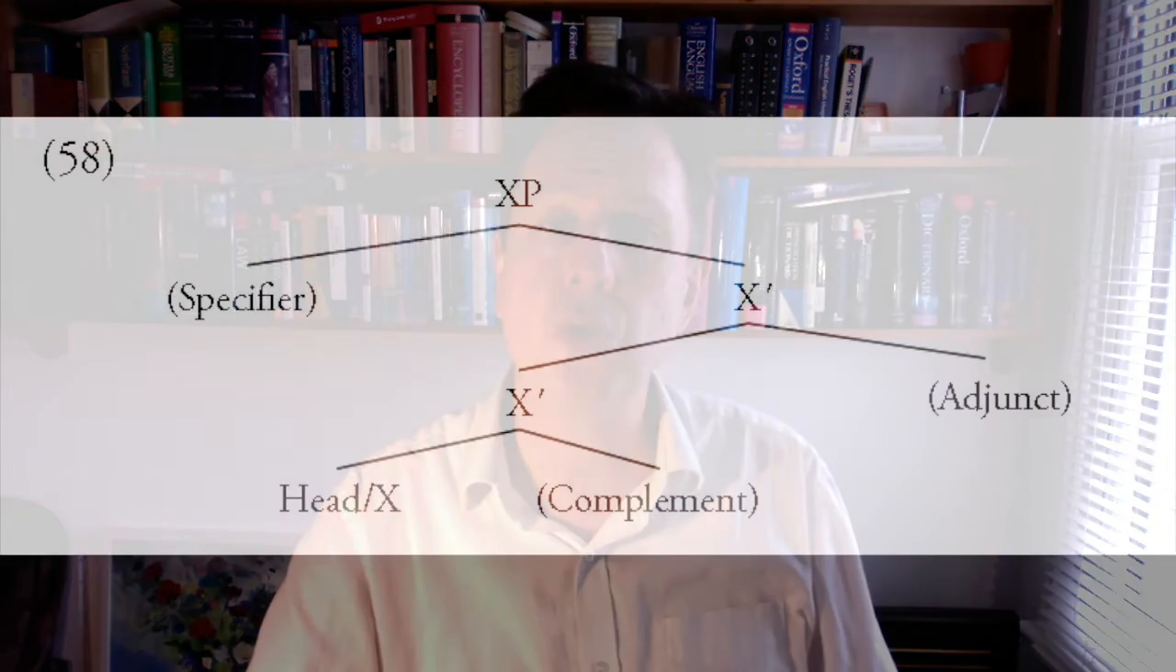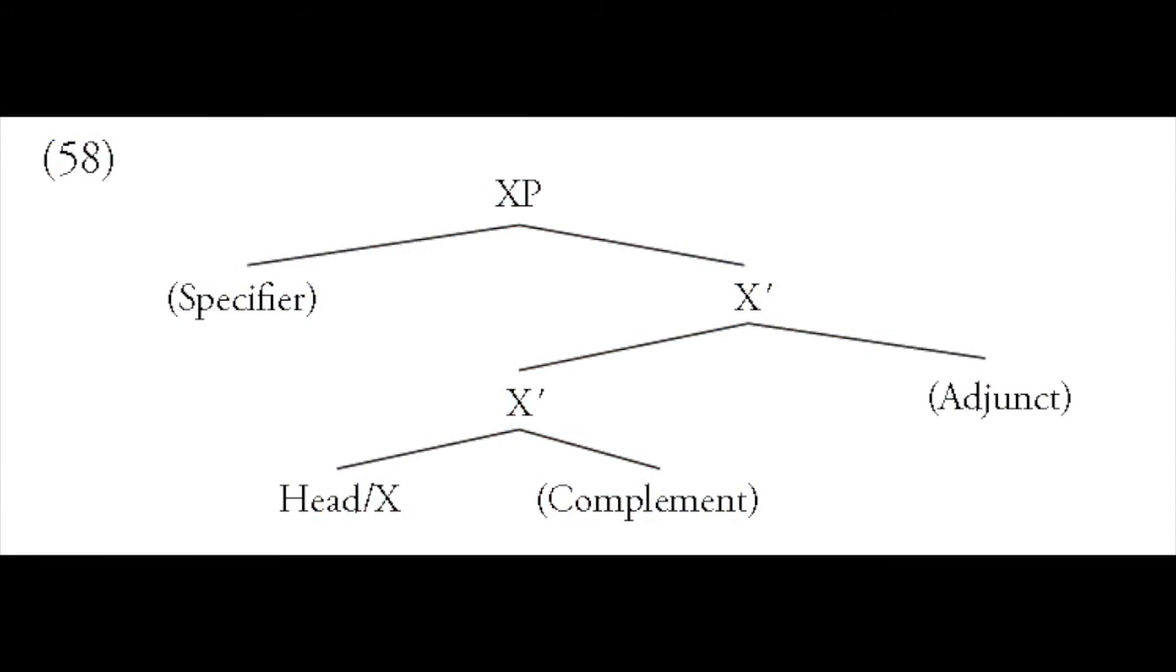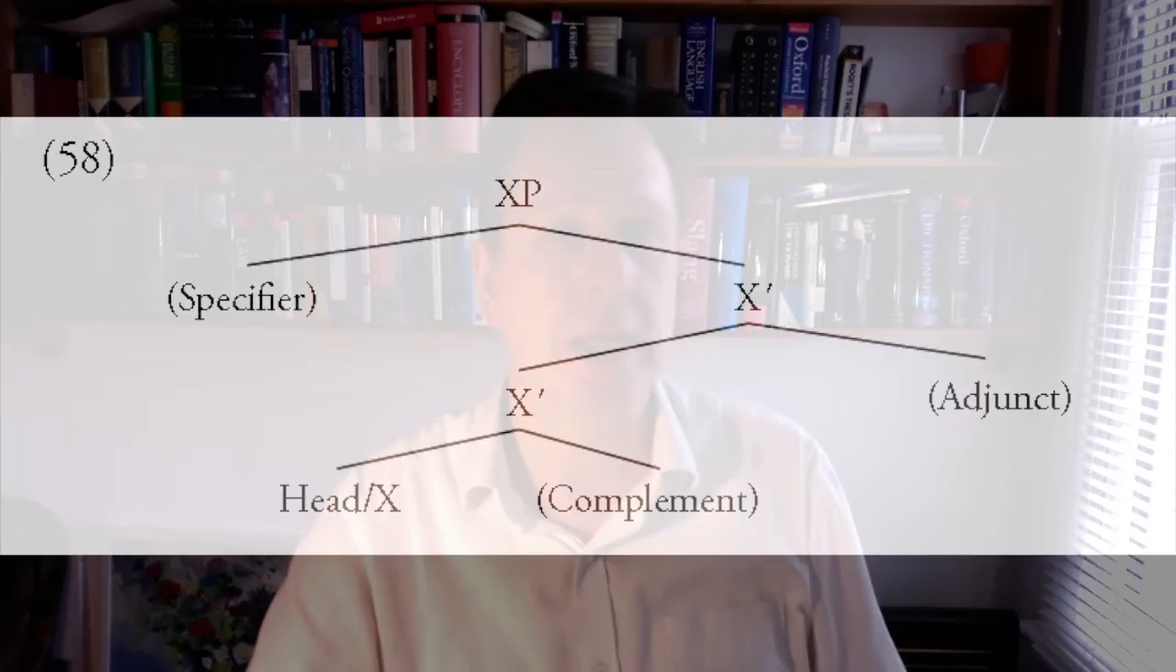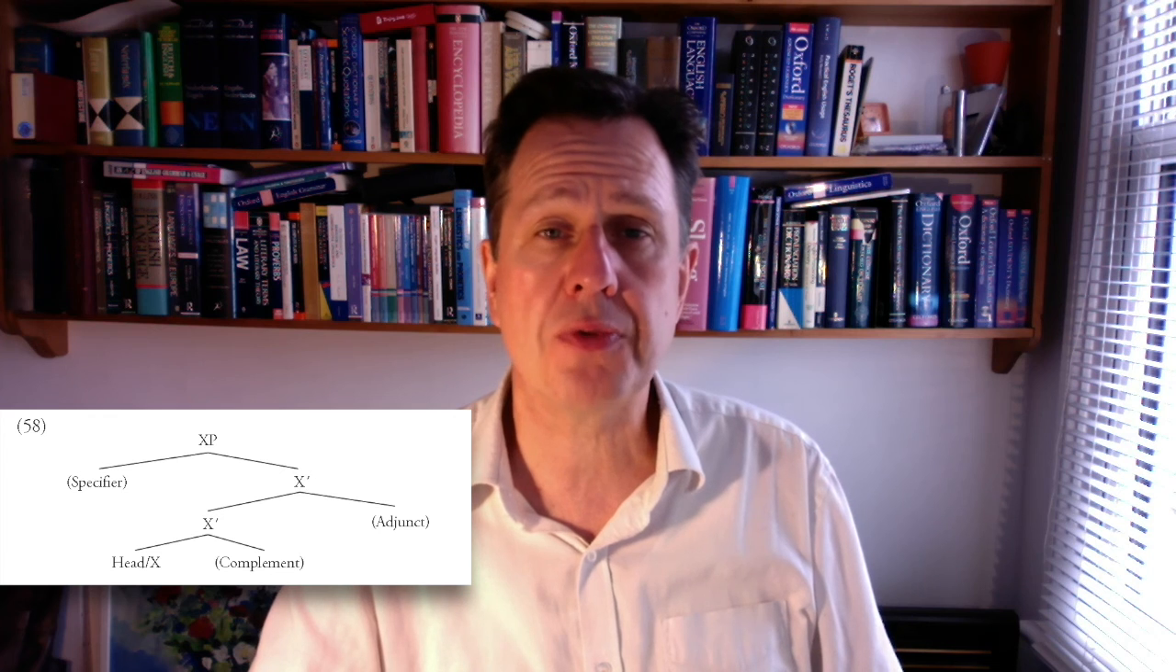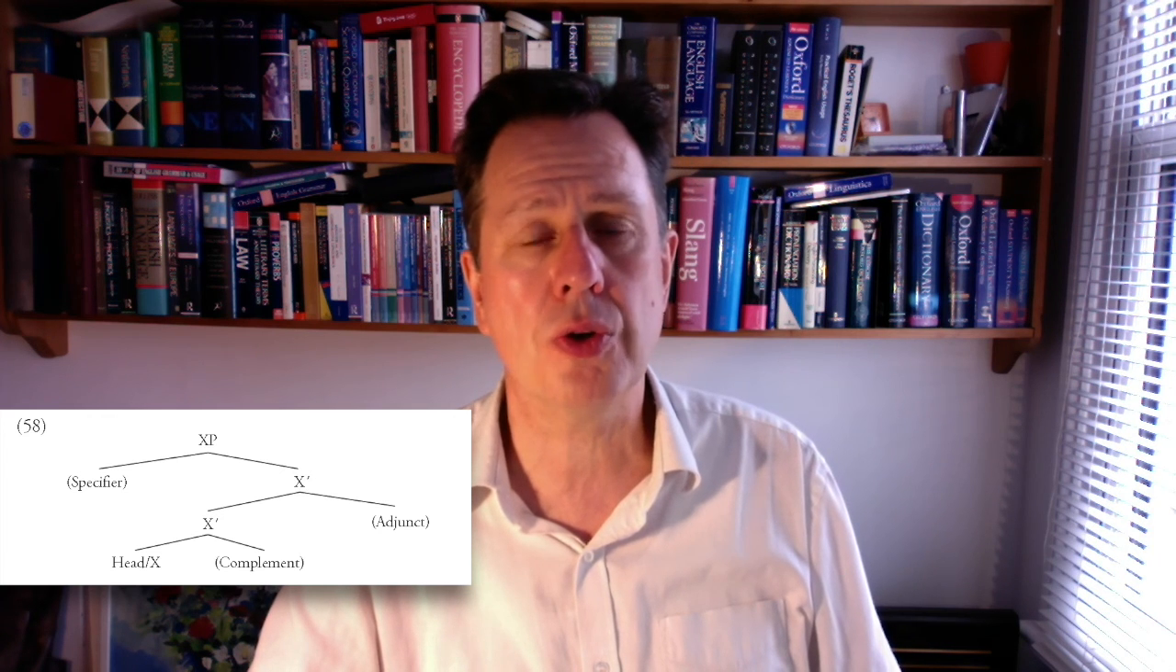X-bar syntax claims that the structure of all phrases in English is the same, as shown on your screen now. So at the top of each phrase we have XP, where X stands for noun, adjective, verb, preposition, adverb, and so on. And this XP splits into 2, a specifier on the left and an X-bar on the right.